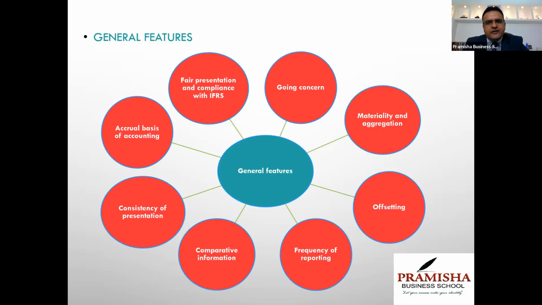Accrual basis of accounting. We record transactions and events when they occur. We do not record transactions and events on the basis of cash inflow or cash outflow, because if we do so, if our business is on credit basis, that if I purchase something on credit, and if I'm doing cash basis accounting, I'll not be able to record any purchases. Purchases is zero because they are purchased on credit. Sales, if I sell all my goods on credit, sales amount 0, gross profit 0.